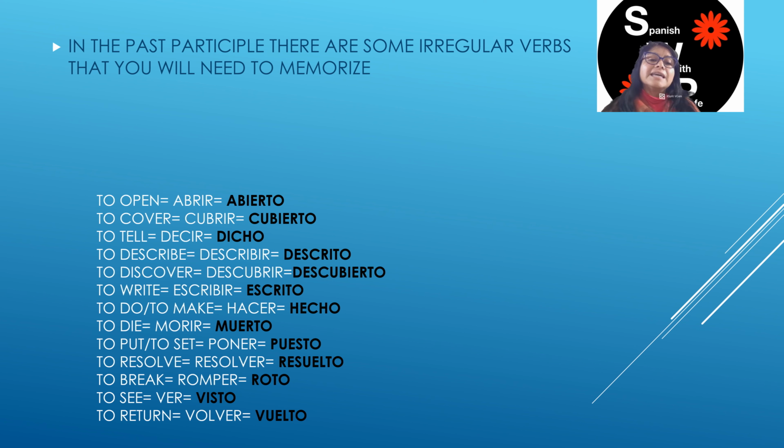So if you notice, abierto, cubierto, descrito, descubierto, escrito, muerto, puesto, resuelto, vuelto. But then decir es dicho, hacer es hecho, romper es roto, and ver es visto. So some of them kind of have a pattern, but most of them don't. So you just have to memorize them, okay? Muy bien. Sigamos. Excelente.